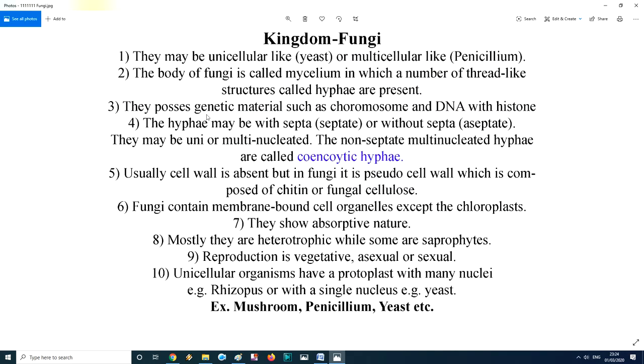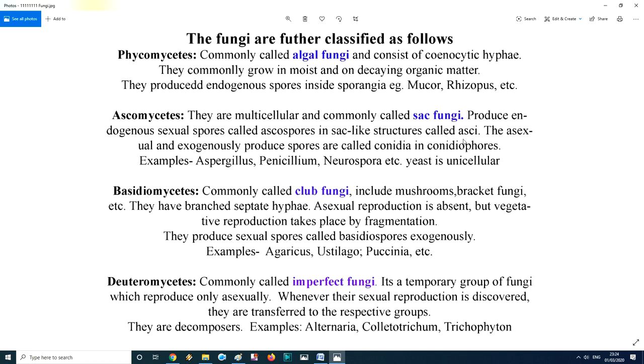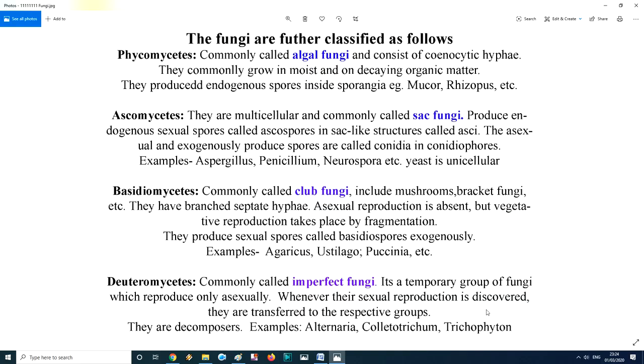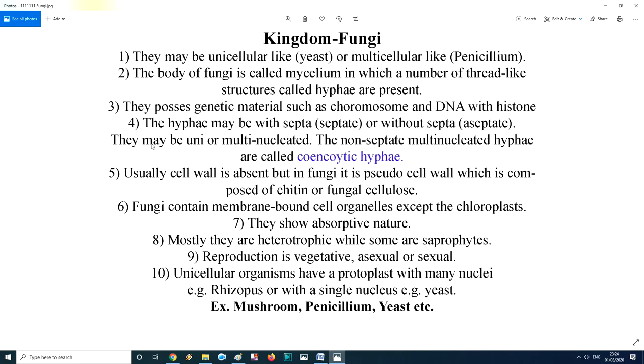See, they possess genetic material such as a chromosome and DNA with histone protein. It is a common character of all fungi. The hyphae may be with septa, septate, or without septa, aseptate. If they have a branch, it is called hyphae. It may be septate, it may be aseptate, meaning the mushroom may have a branch or may be without a branch.